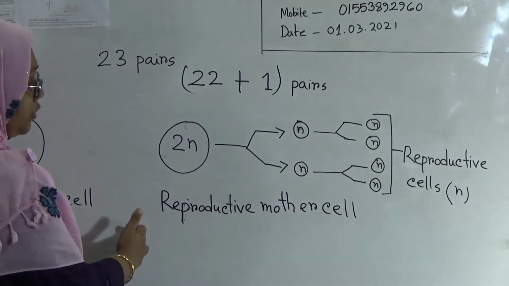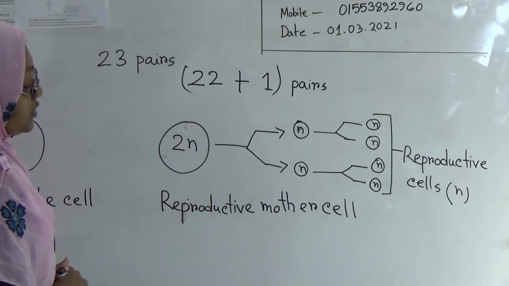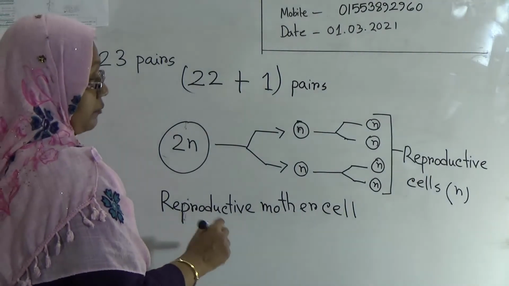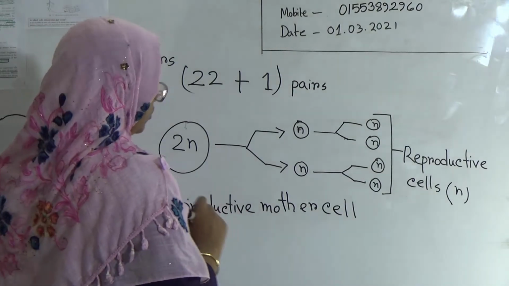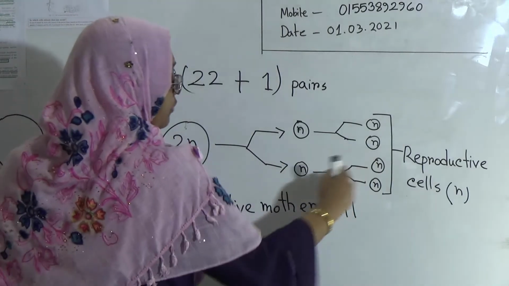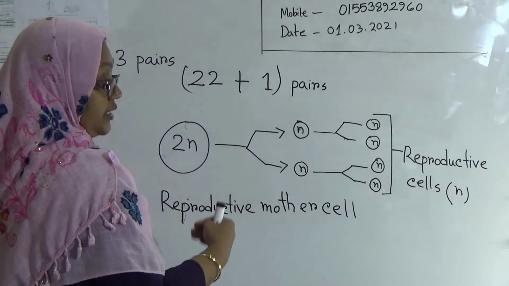That means they are carrying the haploid number of chromosomes. And in case of meiosis, look here, there are some characteristics of meiosis. First one, in case of meiosis, the nucleus divides 2 times, but the chromosome divides only 1 time. That's why the number of chromosomes becomes half in the newly produced cell. That's why it is known as reductional division.